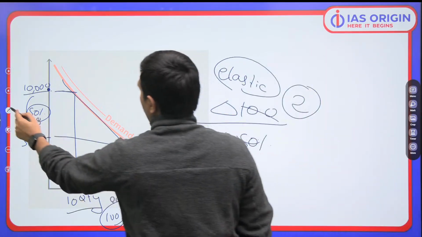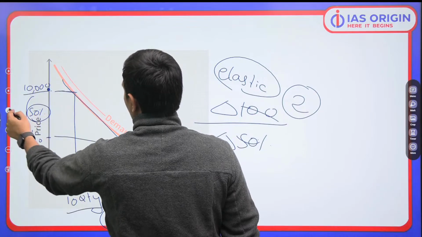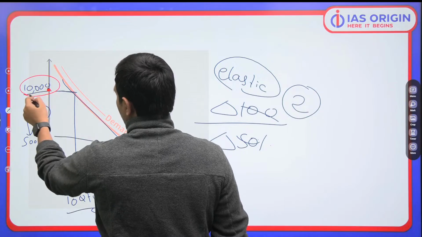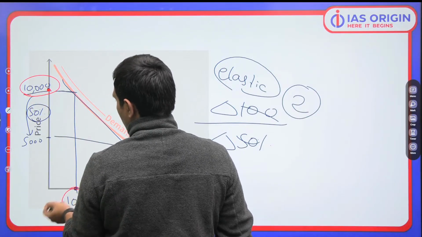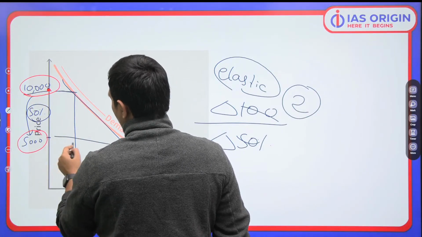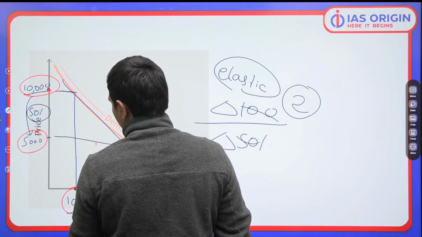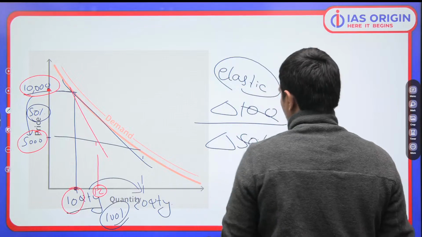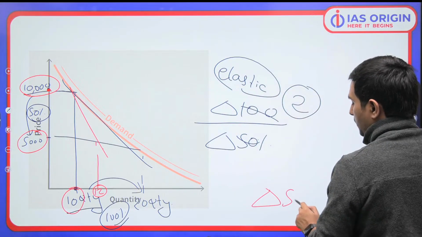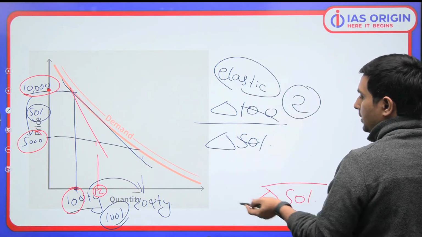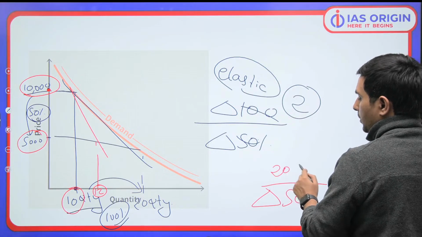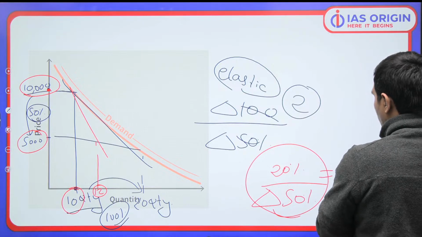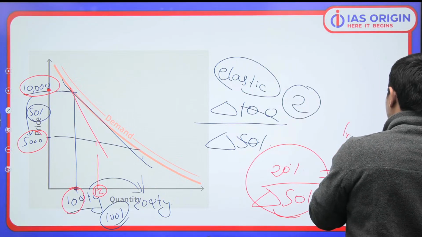On the other hand, if there is a scenario where at 1,000 rupees the quantity demanded was 10, and when it became 5,000 rupees the quantity demanded is only 12, that is inelastic. Why? It is inelastic because the change in the price is 50%, so the change in the quantity demanded is only 20%. That is a 20% increase, right? So you can see this is 0.4. This means it is inelastic.